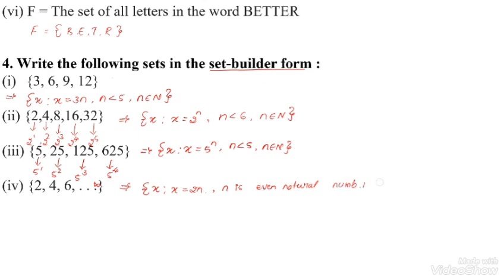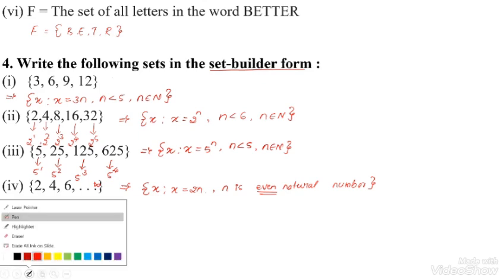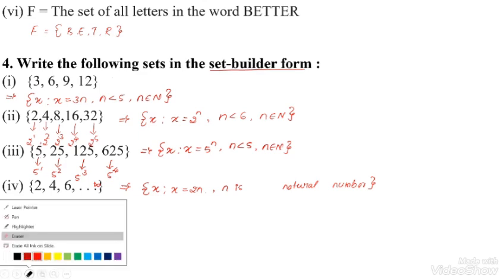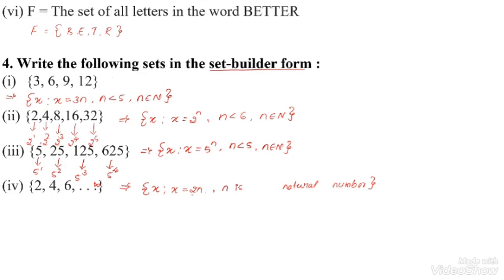Here we have to mention the even because the numbers are 2, 4, 6. Okay, x is equal to 2n. Sorry, I can write only n is a natural number, not even natural number, because they also gave it as a natural number. Here 2n represents the even natural numbers only.